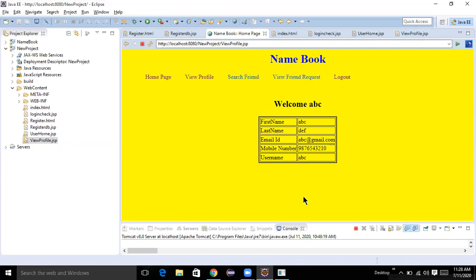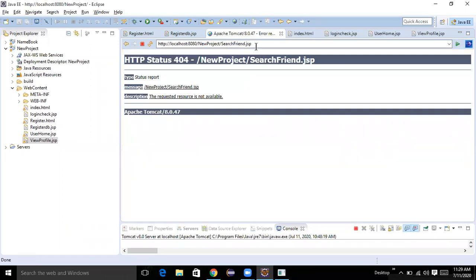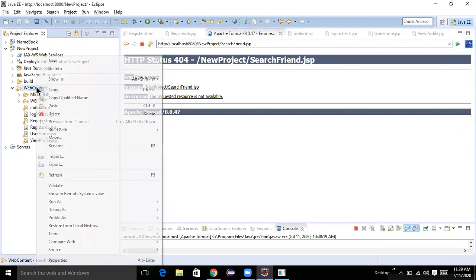Okay. Here I'll go to search friend. Search friend page was not available, so I need to create one new page for search friend. Copy.